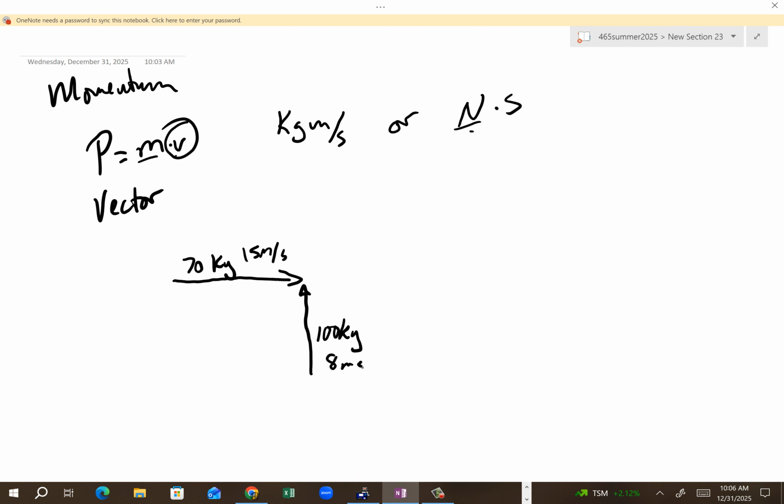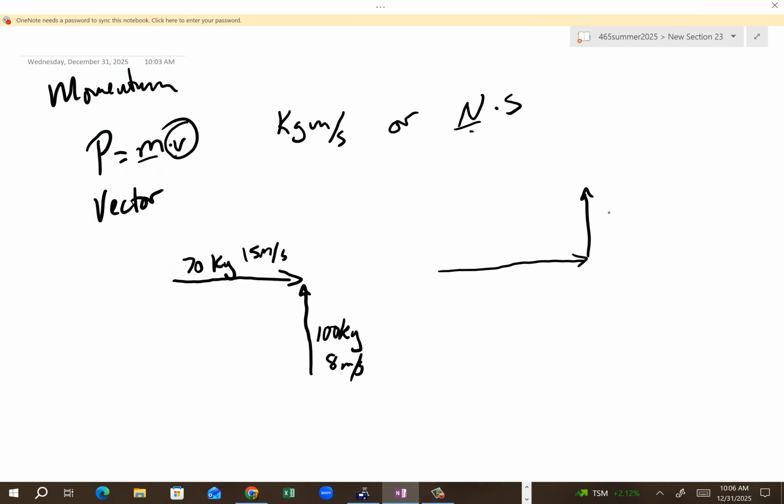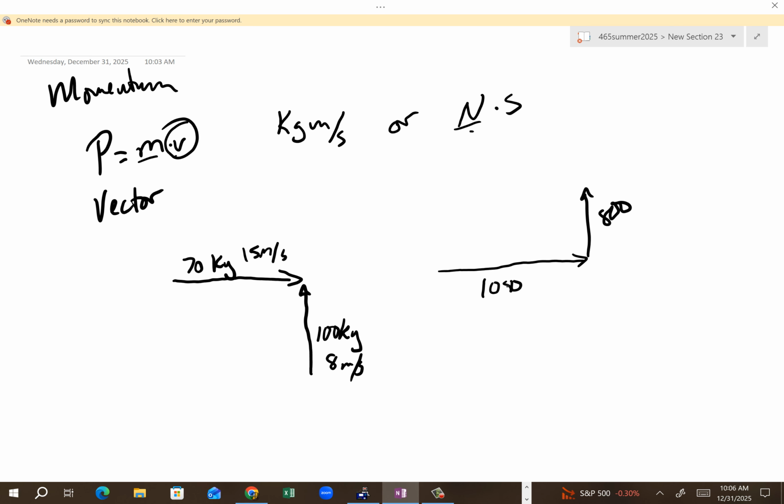What's going to happen? Well, they are, as you know, vectors. And so how do you add vectors? Well, you add them tail to head, yes? And so if you get your calculator out, I'll do the hard one, 800. And you do the hard one there, 75 times 70 times 15 is 1,050. And so that means if they hang on to each other, we call that an inelastic collision. Okay? Now, whether they bounce off or not, in the real world, every collision is, for all intents and purposes, what we call an inelastic collision.